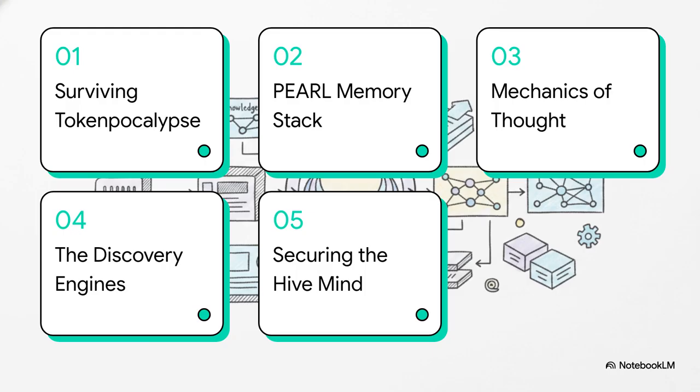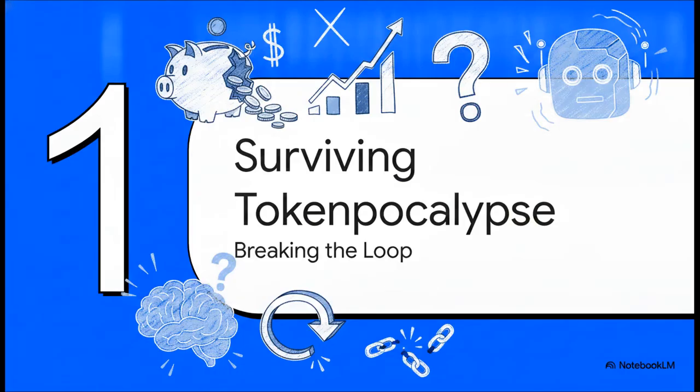All right, here's our game plan for today. Surviving the AI token apocalypse, the Agentic Memory stack, the mechanics of thought, the discovery engines, and securing the hive mind. Let's dive right in. Part 1. Surviving the AI token apocalypse and breaking that loop.